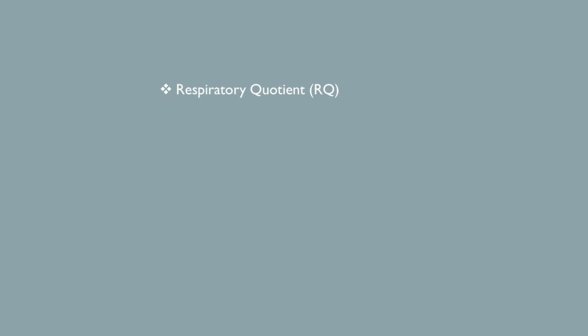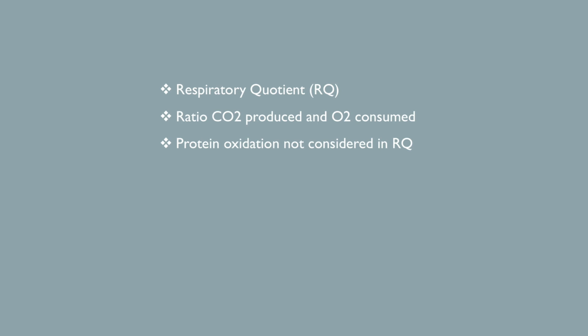This can be used to calculate the respiratory quotient, which is the ratio between CO2 produced and O2 consumed. Because the oxidation of protein is usually very small, protein oxidation was not considered in the calculation of RQ. The RQ represents the energy expenditure, fat oxidation and carbohydrate oxidation, and the percentage of energy expenditure derived from carbohydrates or fat in kilocalories. Up next are the results and the explanation of these results.